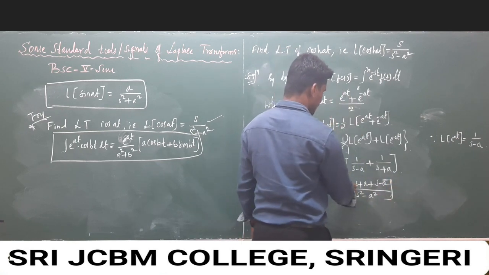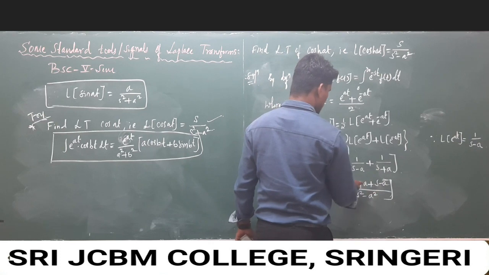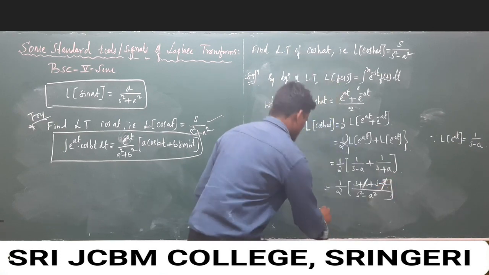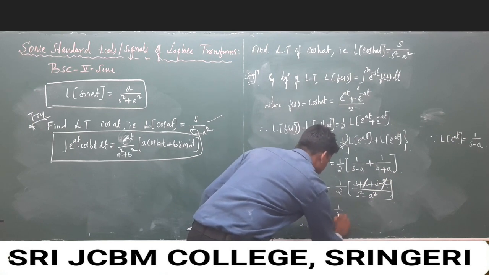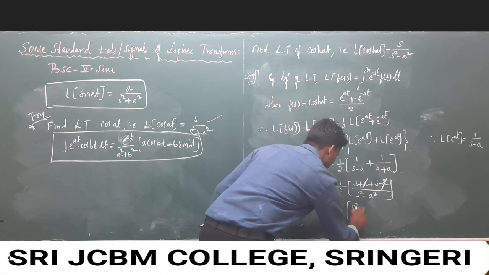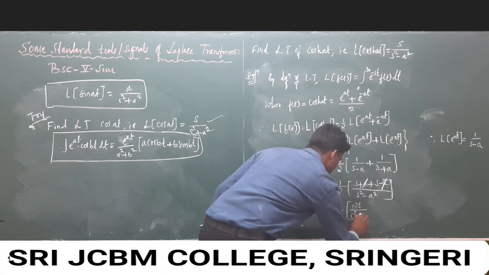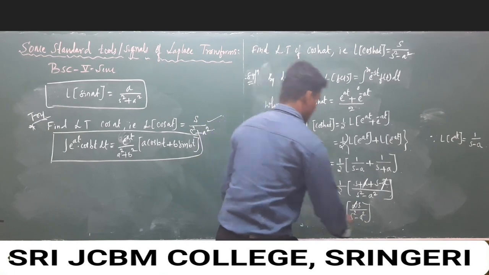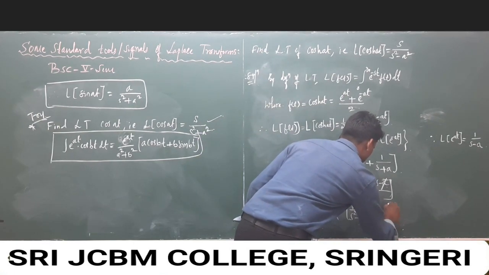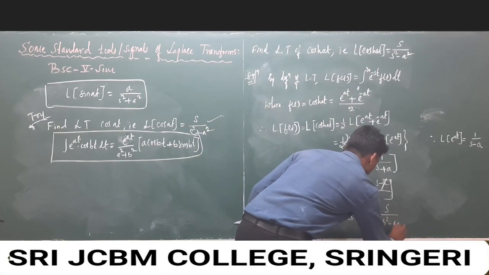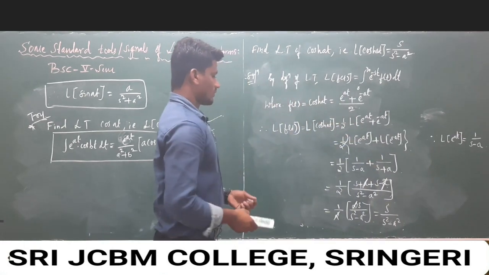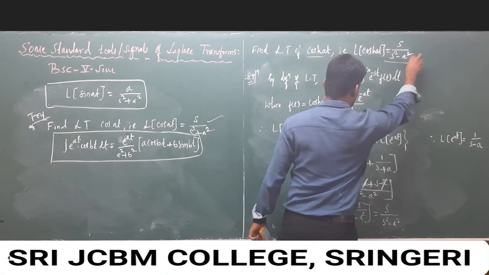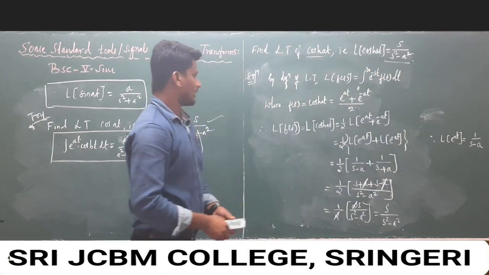In the numerator, 2 times s, since minus a and plus a get cancelled, and we get 1 over 2 times 2s over s square minus a square, and the 2 gets cancelled. This is nothing but the solution of cos hyperbolic. Look at this and we get the proof, and try it yourself.